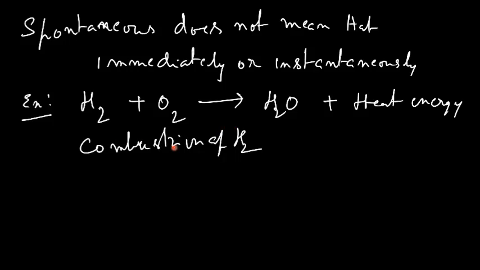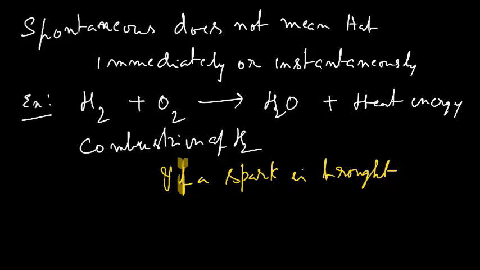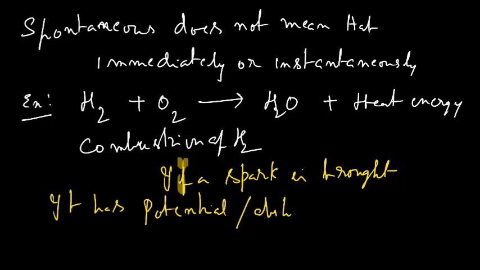That means a spontaneous reaction does not carry on by itself, but it has the potential to carry out. If a spark is brought, then the combustion of hydrogen goes on quickly. Potential means the ability to undergo reaction.